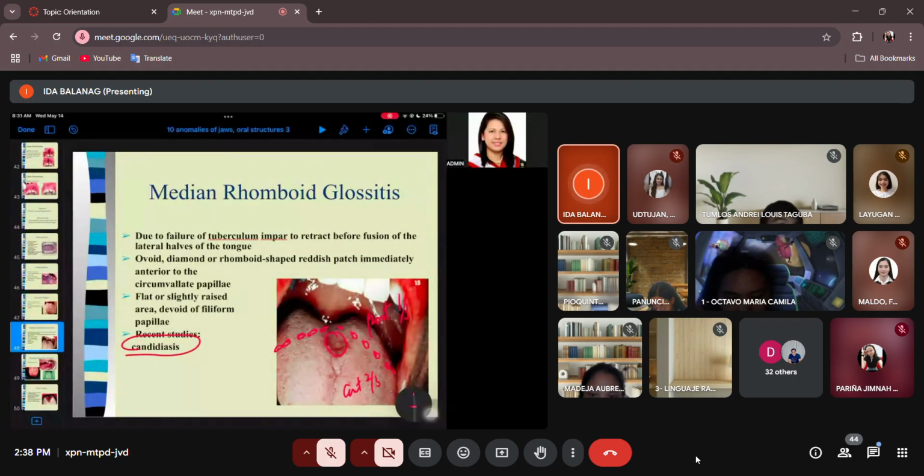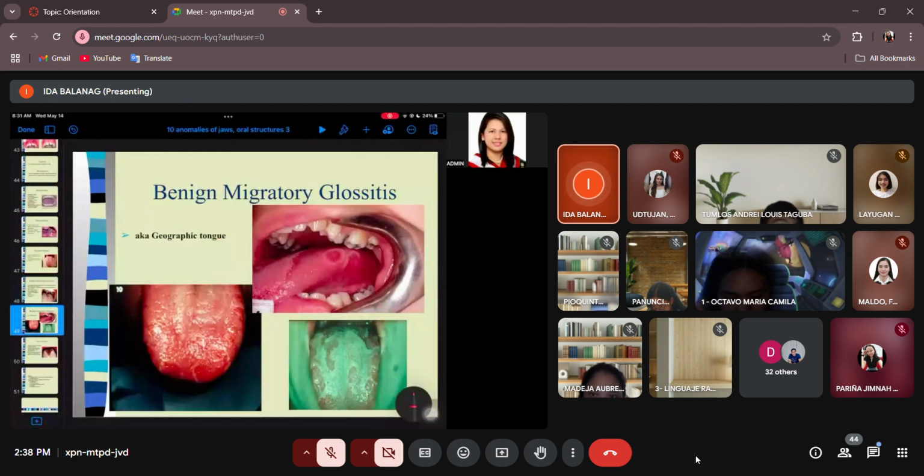Median rhomboid glossitis. Okay, another one is the benign migratory glossitis, also known as geographic tongue, or even known as wandering rash. Okay, so this is also a red patch. Bakit red patch? Because there's also the absence of the filiform papilla, just like the median rhomboid glossitis. But this one can occur anywhere on the dorsum surface of the tongue. Kaya siya wandering kahit saan. Bakit siya geographic? Because it looks like a map.